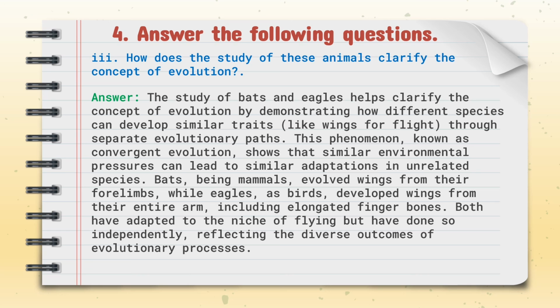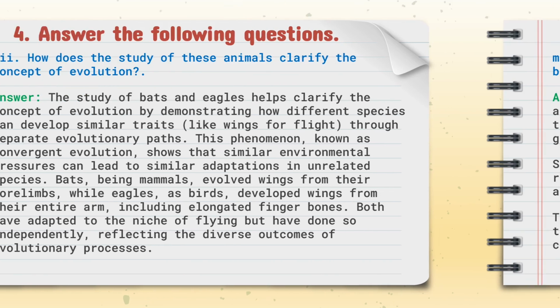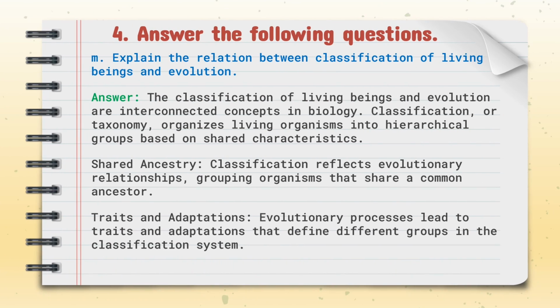Draw a chart to show classification of kingdom Plantae according to 5 kingdom system. So here is the chart. This one is the chart of animal kingdom system according to 5 kingdom system. Answer the following questions on the basis of this diagram.